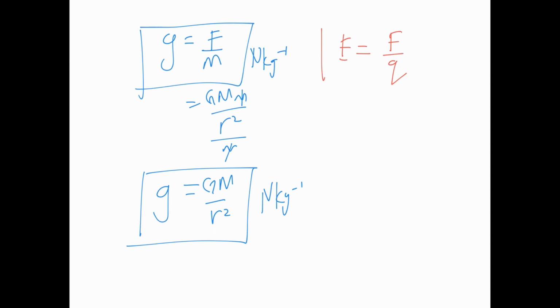So let me give you an example. Let's say this is the Earth. This is the center of the Earth. And you know the Earth has a gravitational field, right? So to find the gravitational field strength of the Earth at point A, let's say I put a test mass here. I put a test mass here to find the field strength of the Earth at point A.